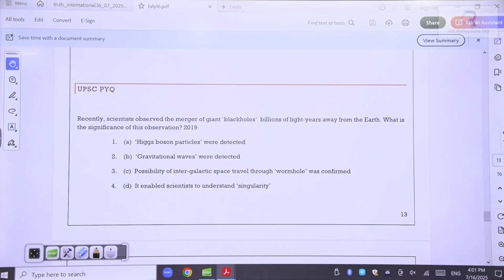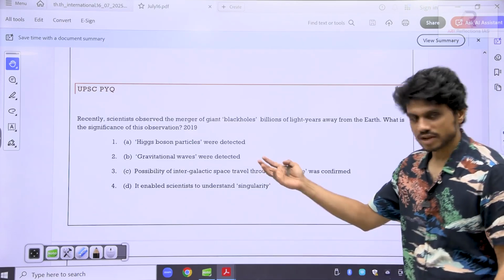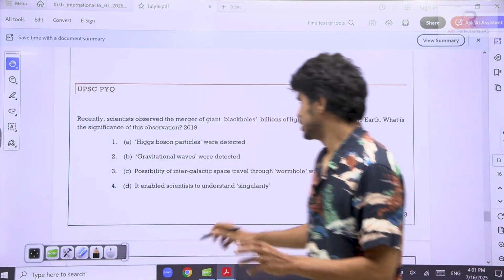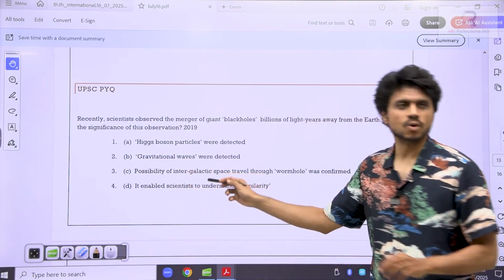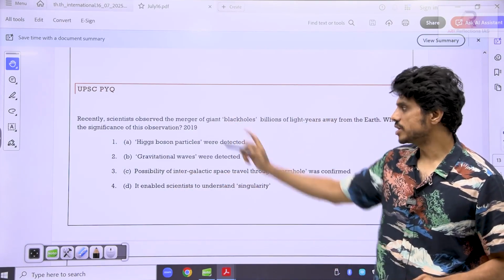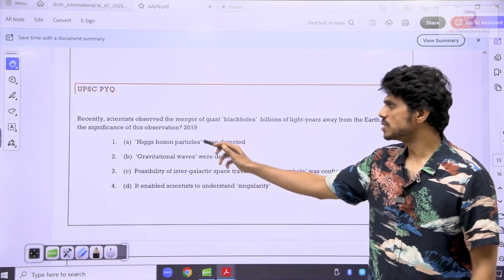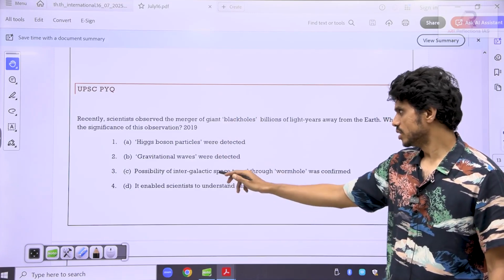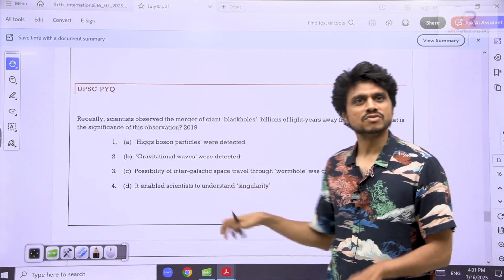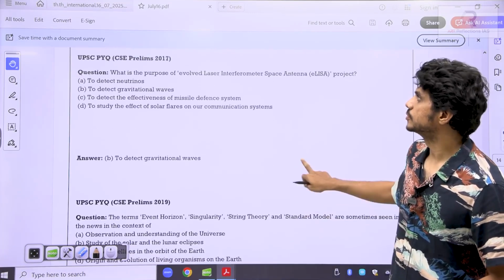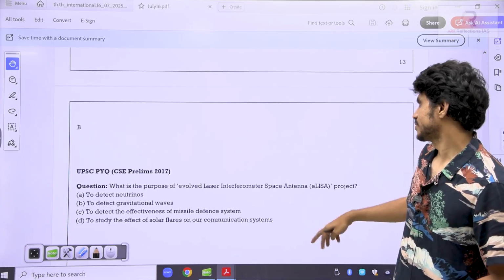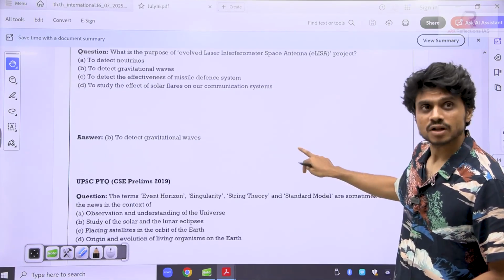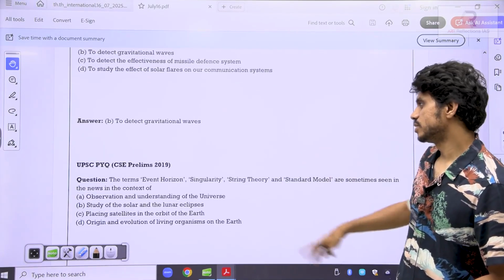Second, direct, easy question. Whenever any major event happens in space, gravitational waves are released. So it is a concept associated with the black hole. The other options are not related to the question. Higgs boson particles, yes, something related, but it is not related to the black hole. Wormhole is not related, they just want to confuse you. ELISA is also to detect gravitational waves.